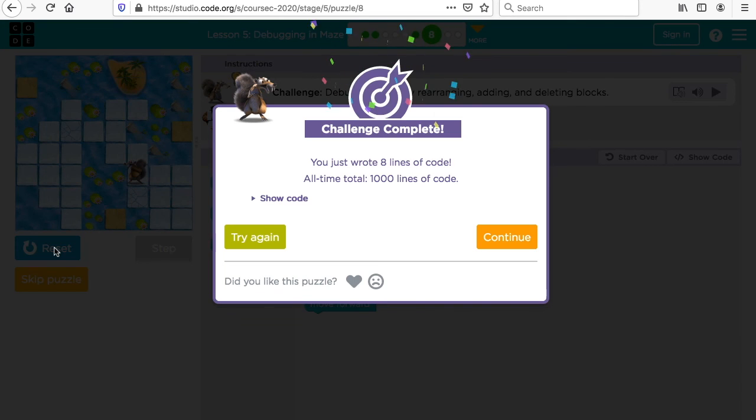Okay, so for this week, what we will do is we will focus on debugging. When there's an error in code, it's called a bug. And when you find the bug, the error in the code, and you fix it, that's debugging. So this week, we're doing debugging. We look for the errors in code, and then we fix it, and we make sure the code runs properly. And in this case, they're able to get to the acorn to complete the level.